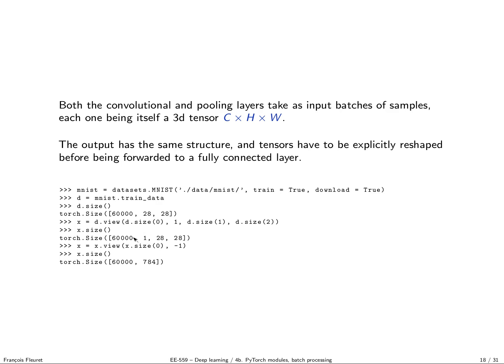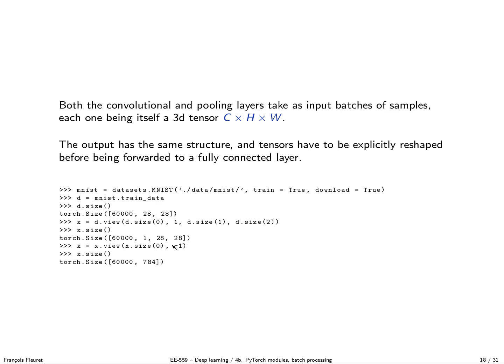If you want to give it as input to a linear layer, you would have to do a trick like this. You would have to say x equals x.view. I keep the number of samples and I have only one dimension, and pick the dimension as you see fit so that it's correct.